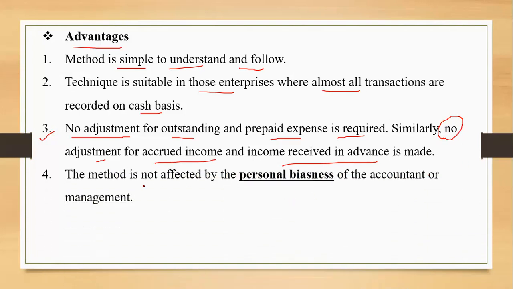And this method is not affected by the personal biasness of the accountant or the management. Personal biasness will be there whenever personal judgment comes into the picture, when the accountant or the owner has to decide how much amount of depreciation has to be charged, how much amount of provision has to be made. So over there the personal biasness can come, but because we are recording on the cash basis, it is not getting affected.